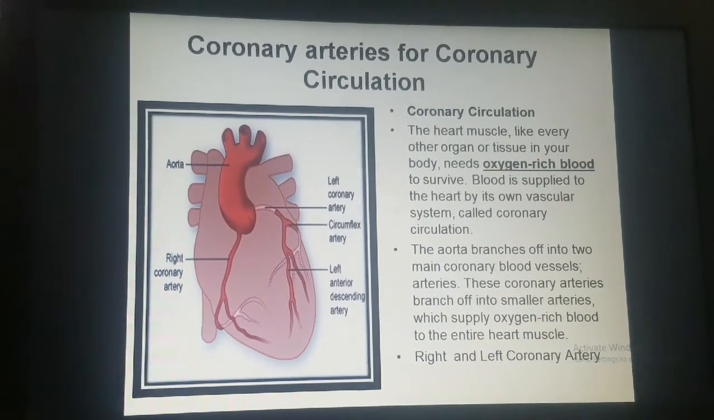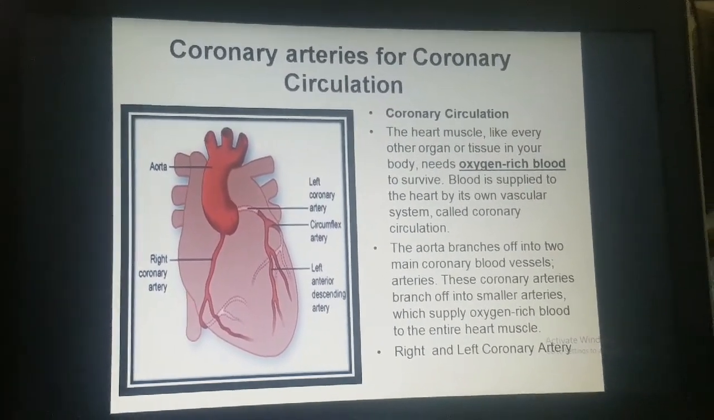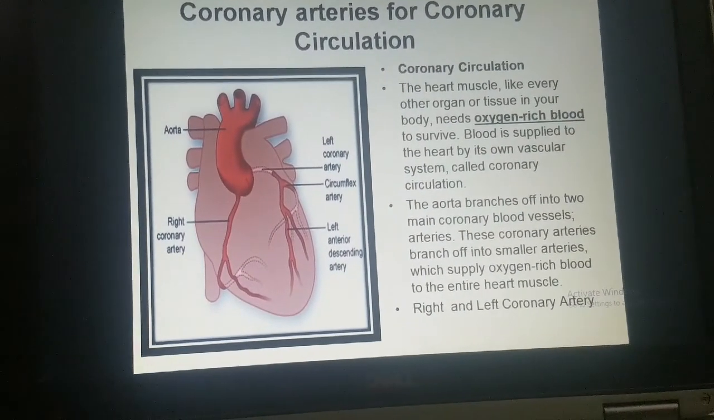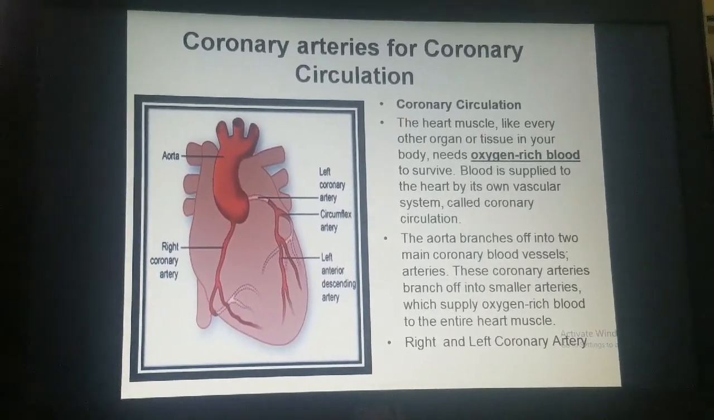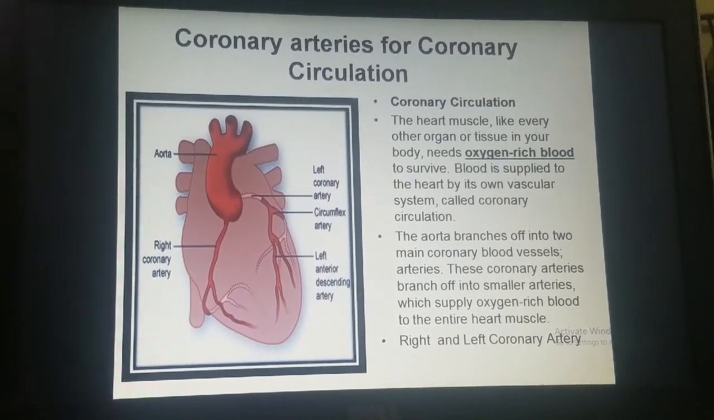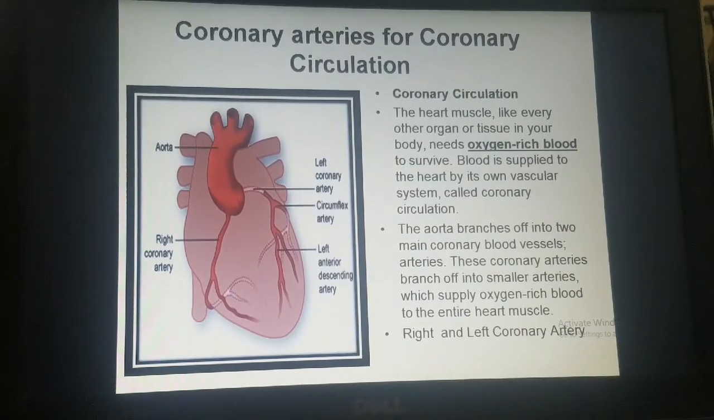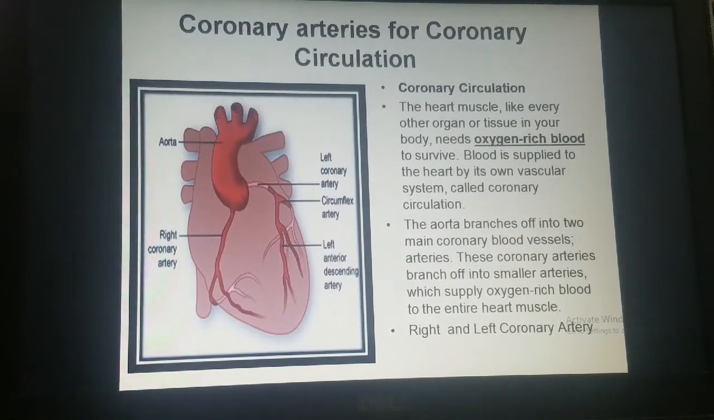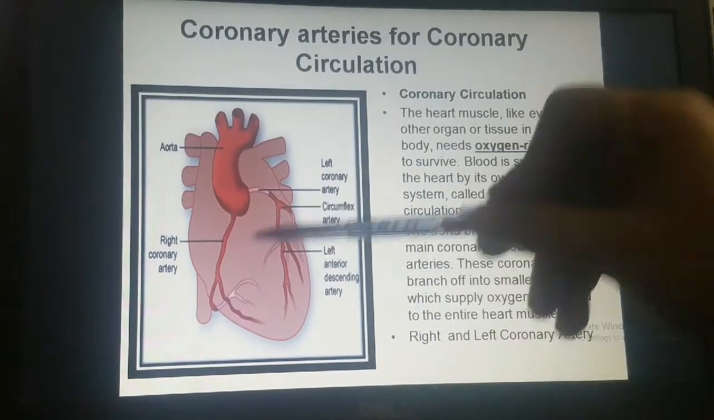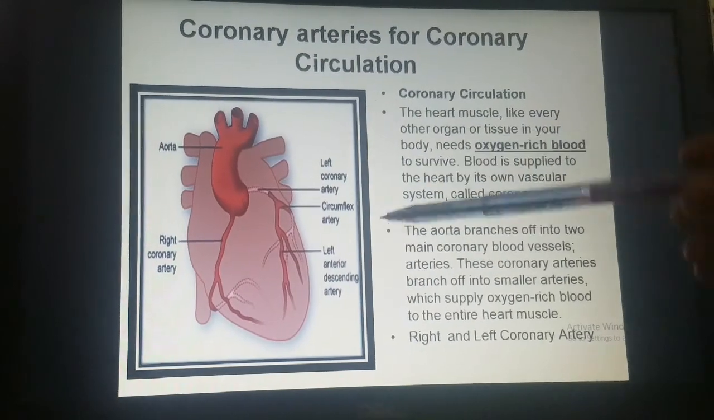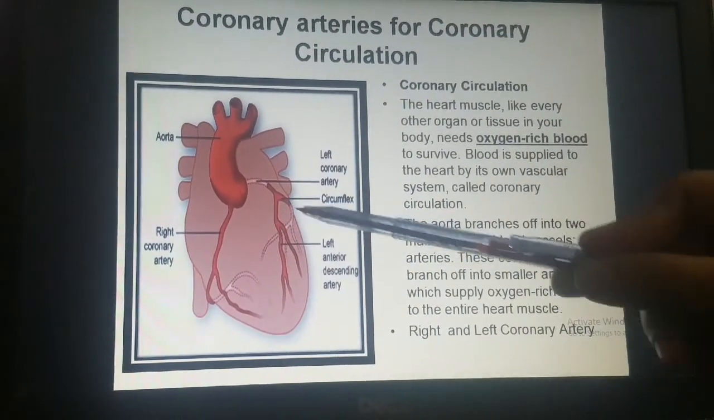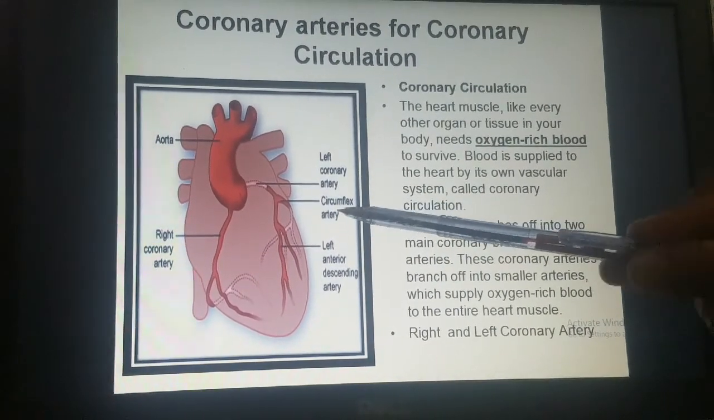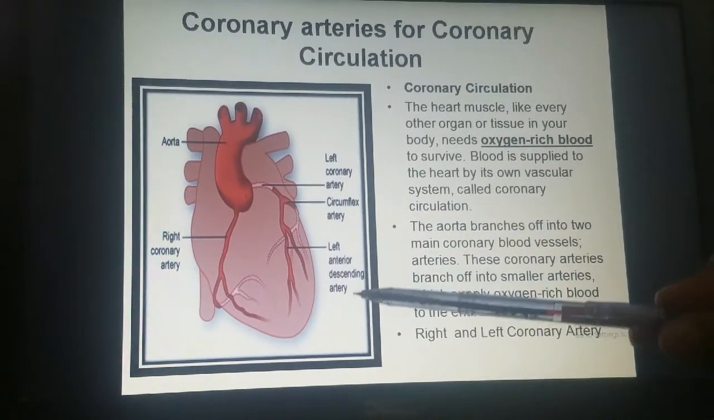Here the aorta, which is the main artery supplying blood to all parts of the body, branches off into two main coronary arteries, the right coronary artery and the left coronary artery. They supply oxygen-rich blood to the entire heart muscle. The left coronary artery branches into two other subdivisions, the circumflex artery and the left anterior descending artery.